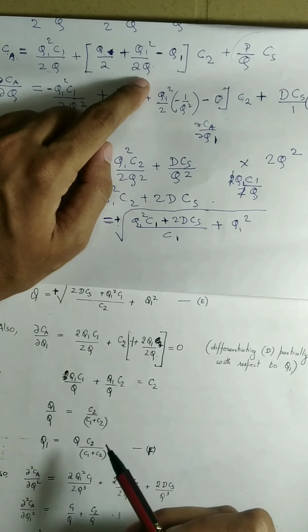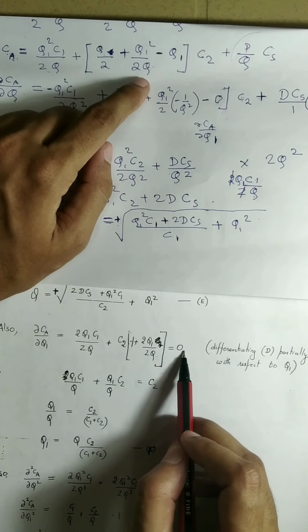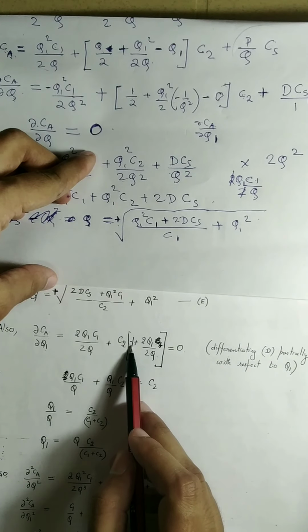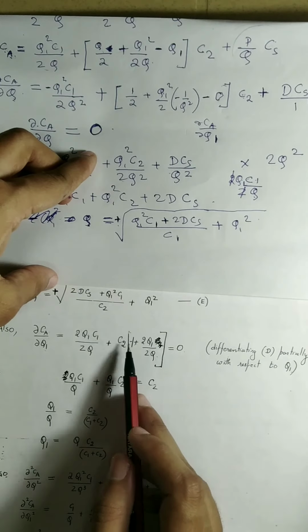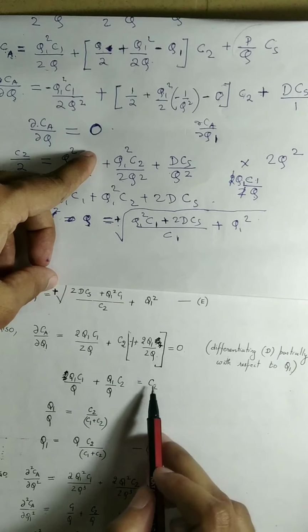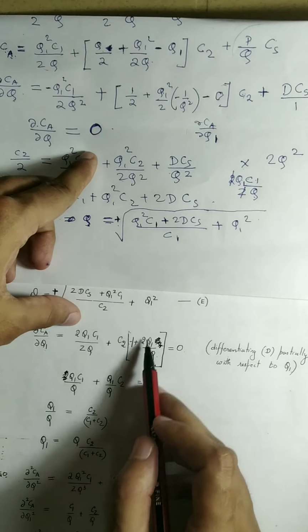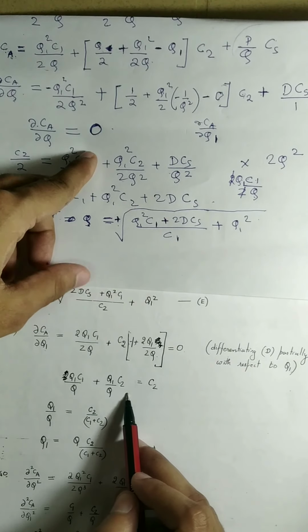The next step is to equate this quantity to 0. Then this is C2 into minus 1, so it is minus C2. We can take it on the other side, it will become C2. Then after cancelling out the common terms, we will be left with this expression.